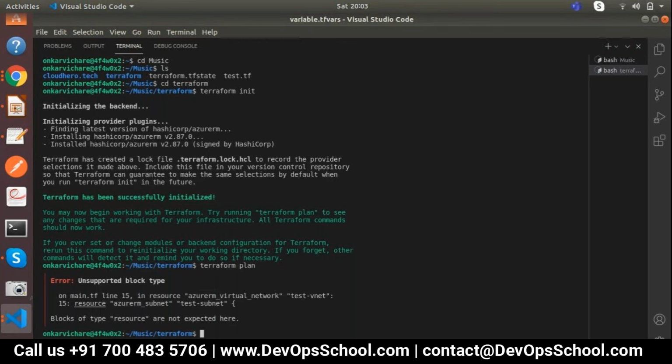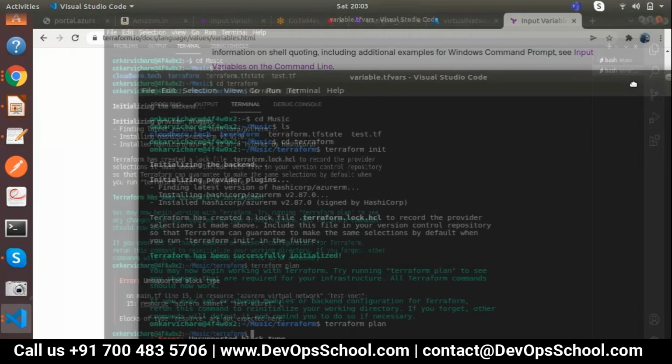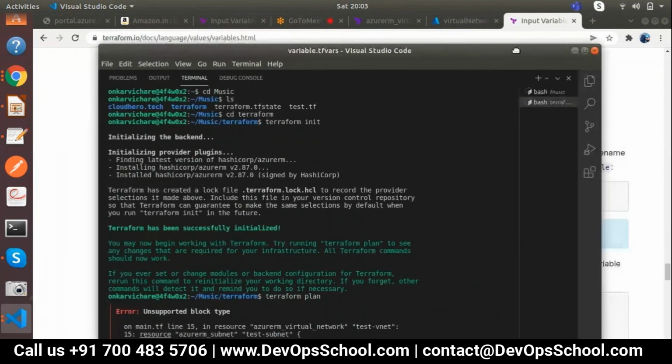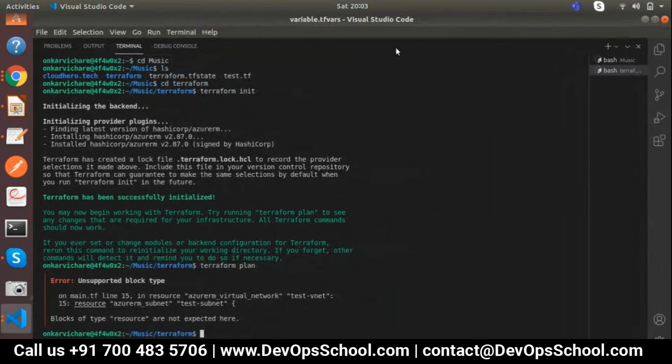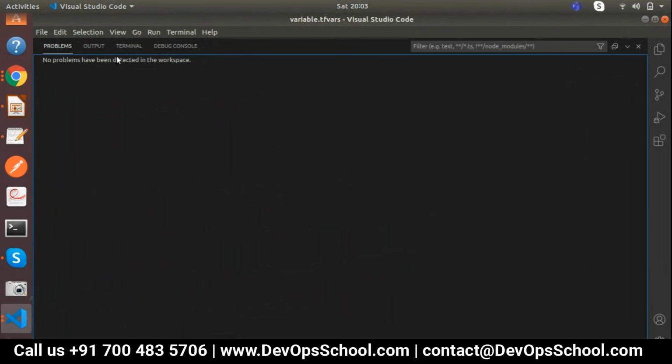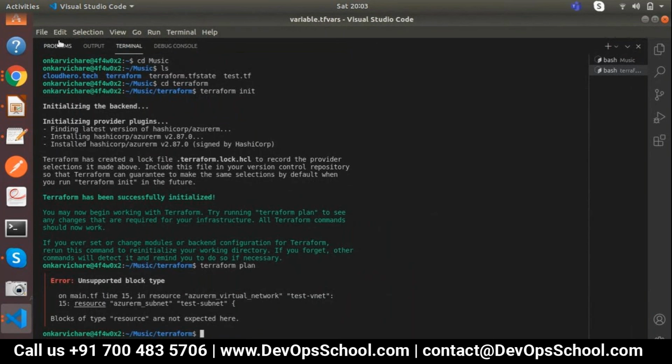Oh, there is one error. The azurerm resource block is not valid. Test subnet is not the test vnet, in line 15. That is correct. Oh, what is going on? Why am I not able to go ahead with the specific part of my file?